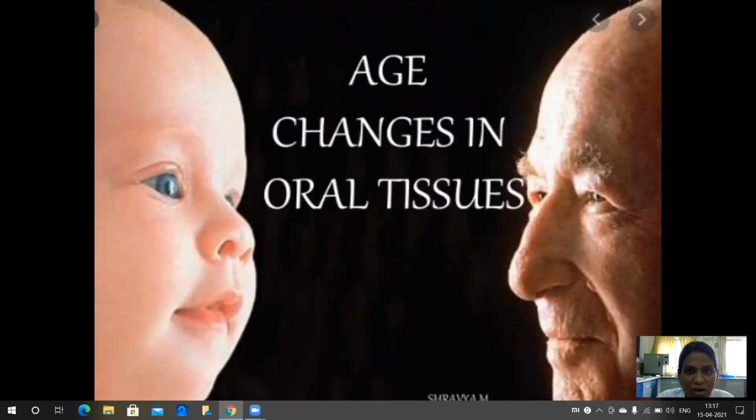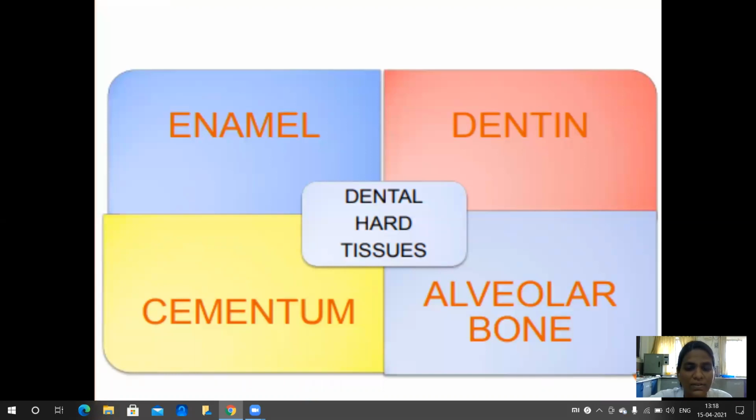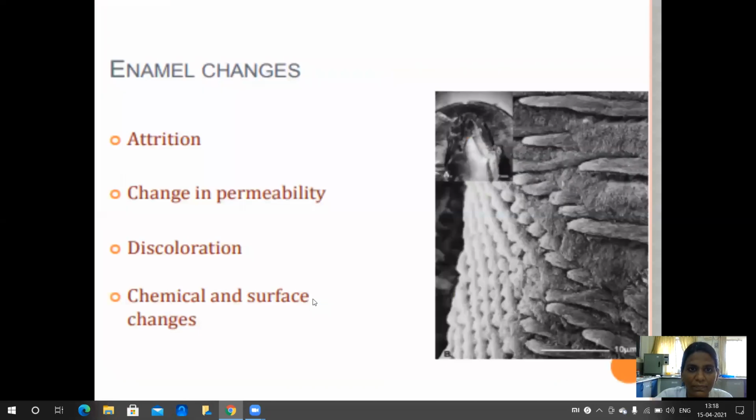What are all the changes that occur in the oral tissues due to age? First of all, in dental hard tissues, there are four types of dental hard tissues in the oral cavity. That is, the first one is the enamel, then dentin, alveolar bone, and cementum. Enamel is the outermost layer of the tooth. The second layer is dentin, and the innermost layer is pulp.